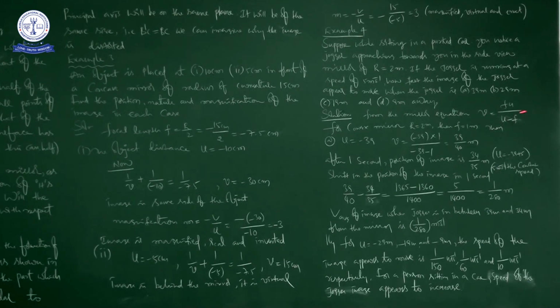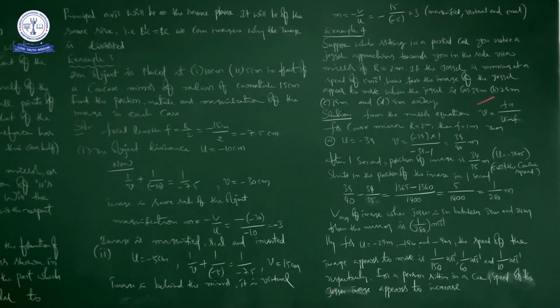v is equal to fu by u minus f. Actually it is 1 by f is equal to 1 by v plus 1 by u. That only we are writing like this. There is no difference, right? For a convex mirror, r is equal to 2 meters, then automatically you know f is equal to 1 meter. Now for the first situation, right?